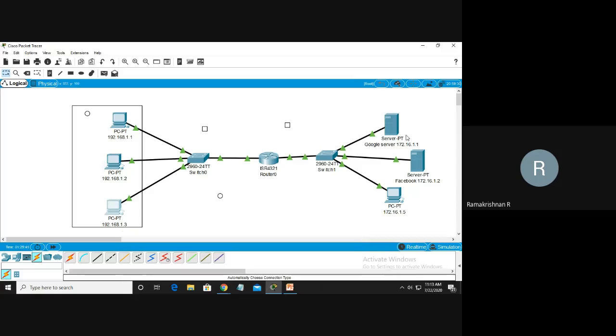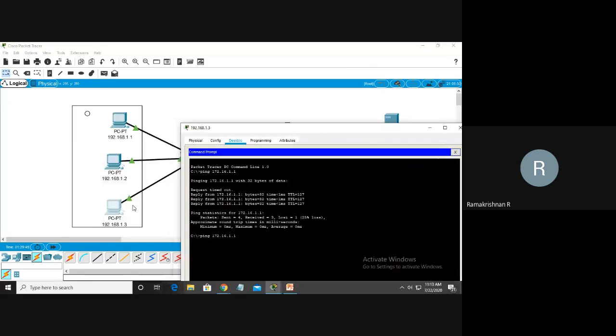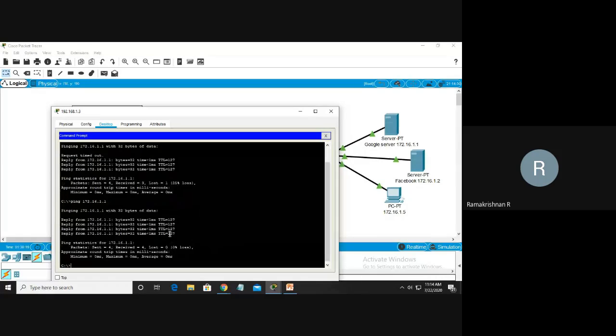192.168.1.3, I am pinging from this machine. If I want to ping from this, go to the command prompt. You see, this is the 192.168.1.3 machine's command window. From that, I use the ping command. Then I type the destination IP address, 172.16.1.1. First, as a computer network engineer, we have to ping to check whether it is running perfectly or not. Yes, the reply is coming. That means your machine is pinging.